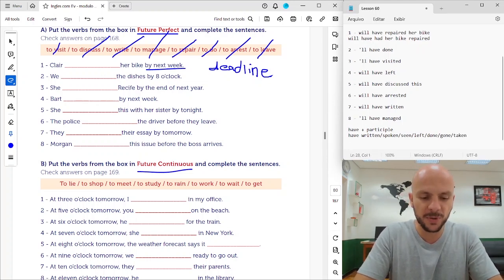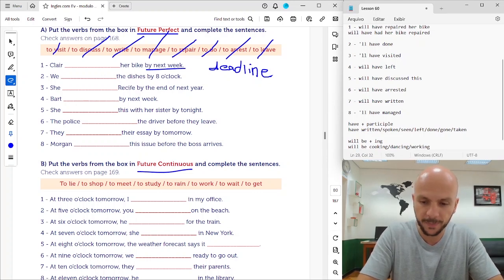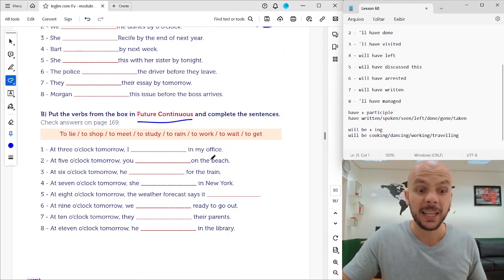And when we use the verb to be, will be is plus ing, okay? Will be cooking, dancing, working, traveling, okay? Beautiful.